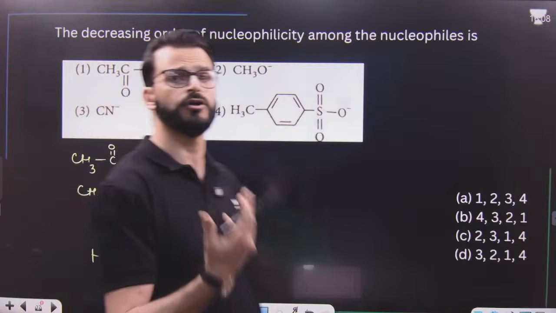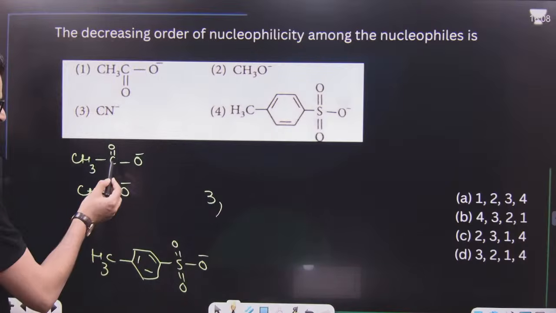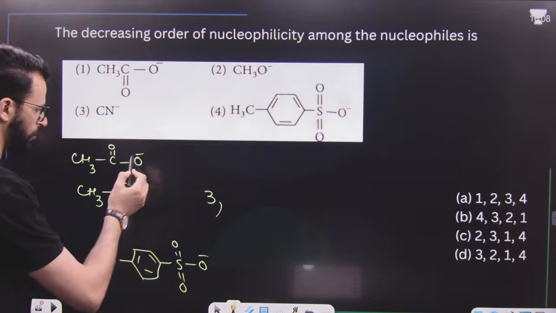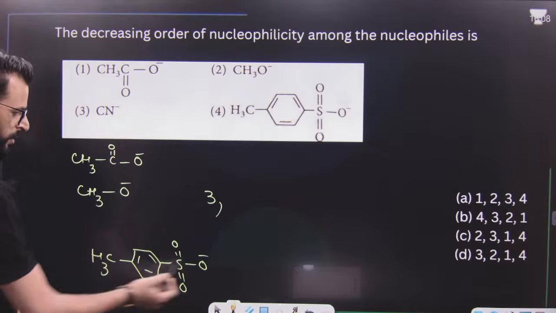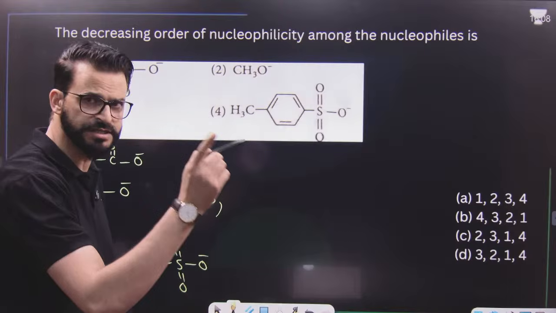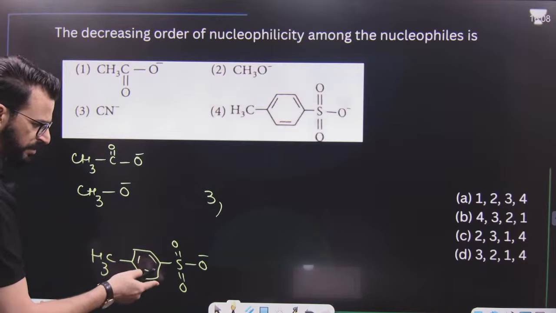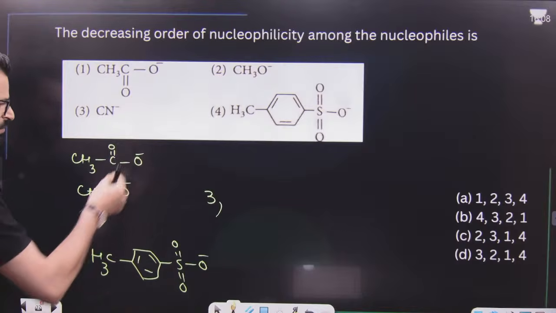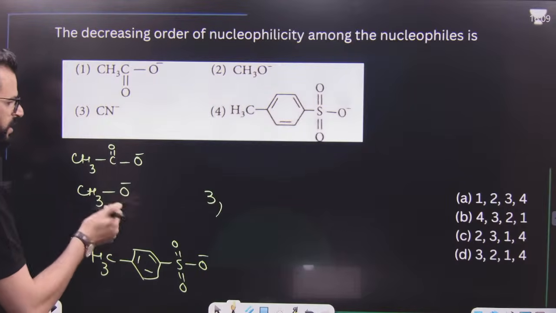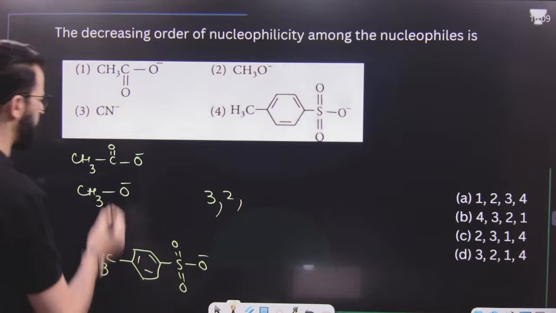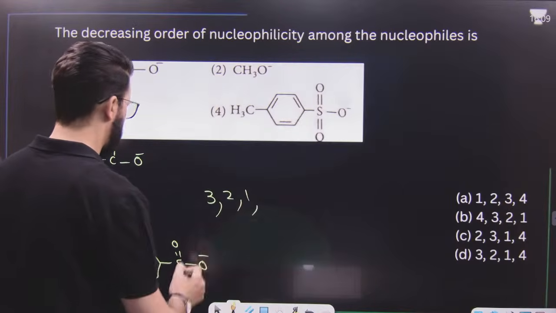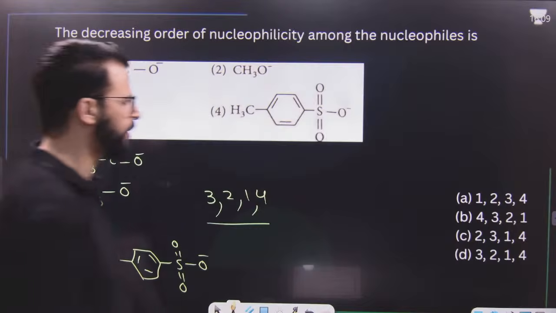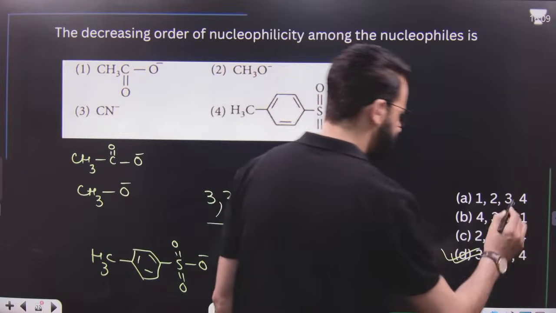We can form acids from them. Its acid will be CH3COOH, that means carboxylic acid. Its acid is alcohol. Its acid is sulfonic acid. Sulfonic acid is the stronger acid. A stronger acid has a weaker base, meaning a weaker nucleophile. That means this is the weakest nucleophile. After that, it is this one. This will be the strongest nucleophile among these. That means it is 2, which is the strongest. Then it is 1. After that, it is 4. That means it will be 3214. 3214 is option D.